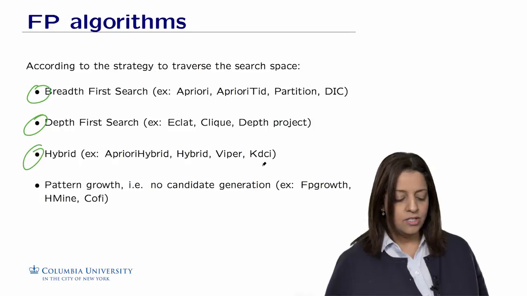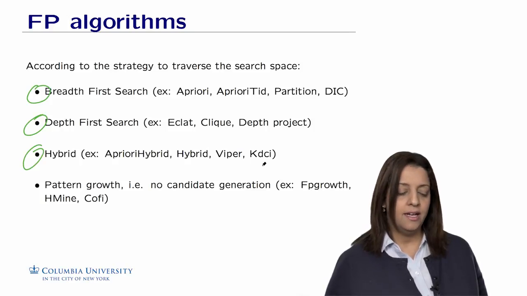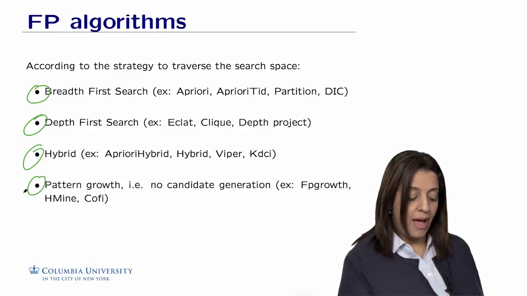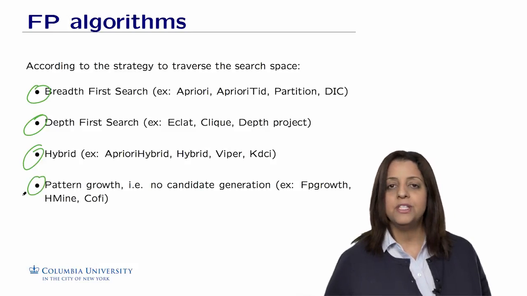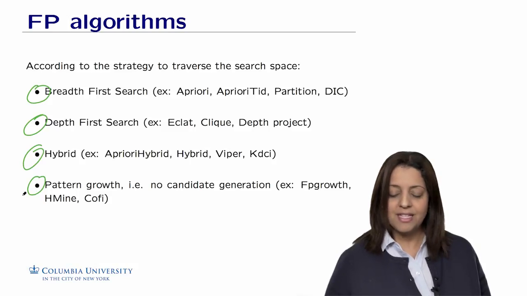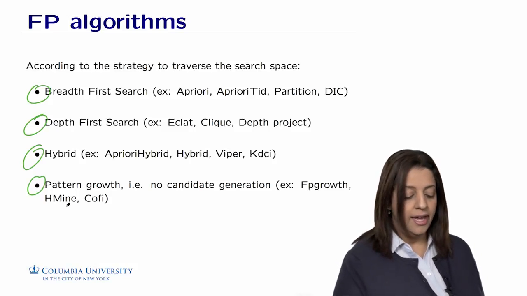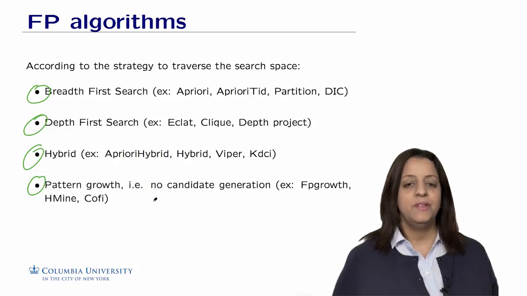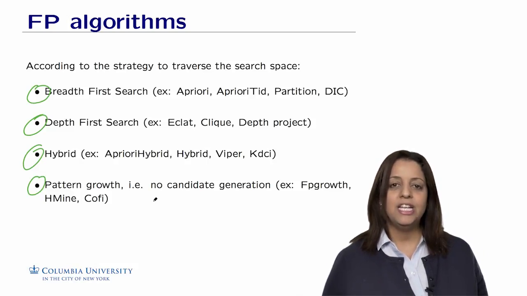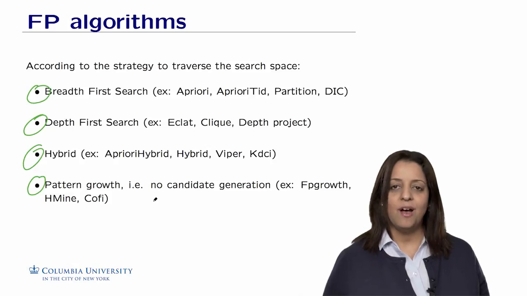Other methods are actually using a graph representation of the data and finding patterns on those. And these methods are called pattern growth. This means that there is no candidate generation, but the data is represented in a graph. Methods like this include FP growth, H-Mine, Coffee, etc. So this has been for some time really an active research area to find the best way to address the computational complexity of the problem.